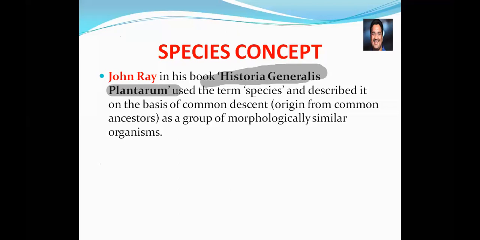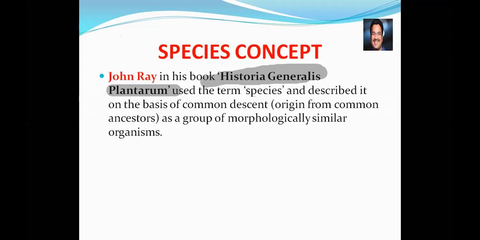For example, we say in general that humans came from monkeys. That means origin from a common ancestor. All human beings' ancestor is going to be the same, so a particular species evolved from their common ancestor.